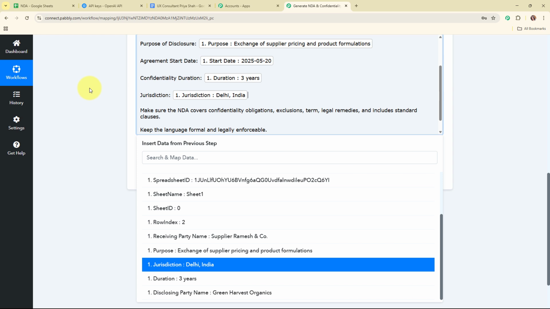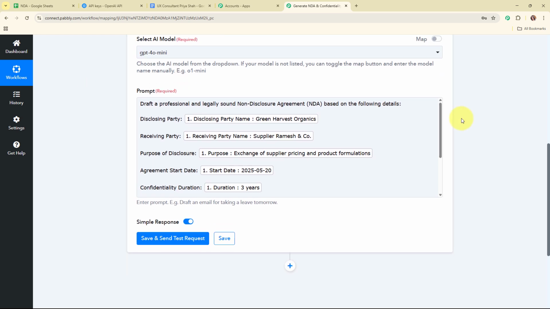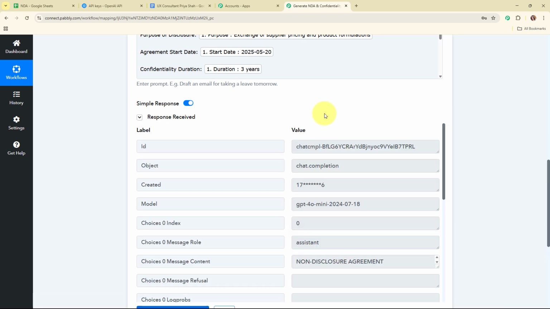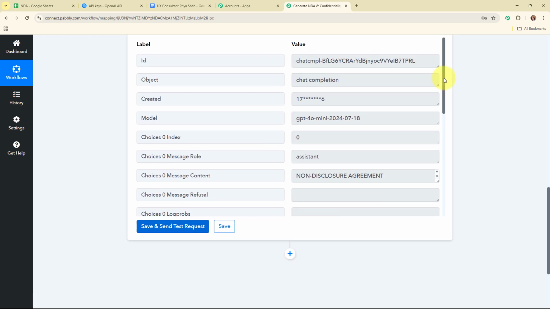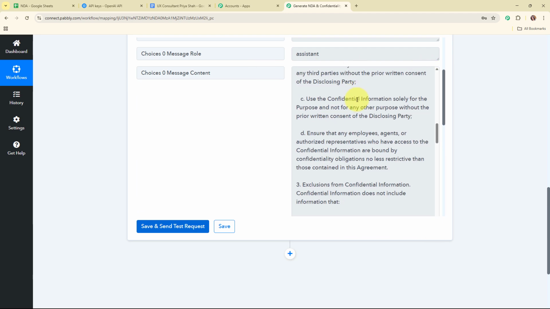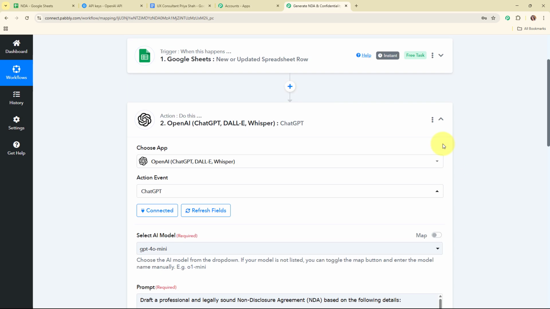And now after entering all the required details, I'm going to click on the save and send test request button given over here. And here you can see we have received a successful response where we have received a message content generated, where we have received the entire agreement generated by OpenAI. So with this, we have successfully set up this action step as well.